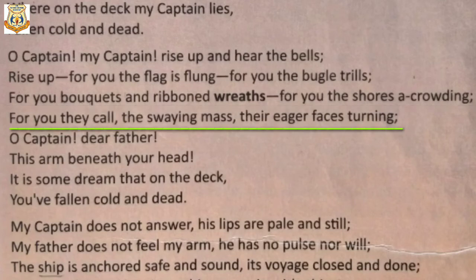See the next line. For you they call the swaying mass, their eager faces turning, means the swaying crowd is calling for you and all the people's eager faces turning towards you. Here you see the swaying mass. It means the mass of people. It indicates the American people who supported Lincoln and felt happy about the end of the war. And here eager faces, it indicates the excited attitude of the people towards their captain. Let's see the next lines.